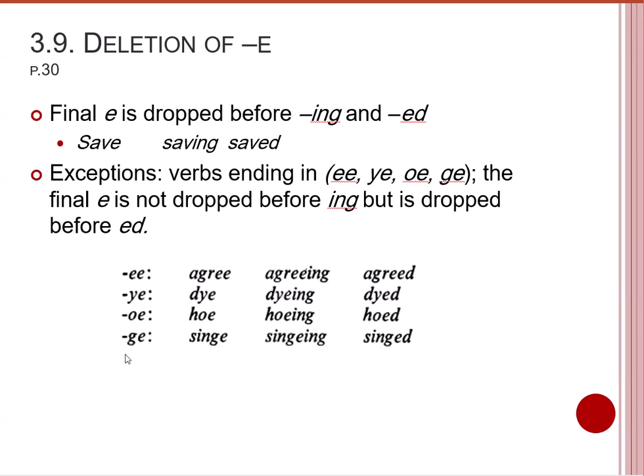If you have words ending in double E, like agree, ye, oe, ge. Let's take the first one. Like agree, with the addition of ing, there is no dropping of E, while with the addition of ed, there is dropping of the final E in the base. So in order not to have three E letters in a row, the final E is dropped from the base. Same goes with the rest of the examples.